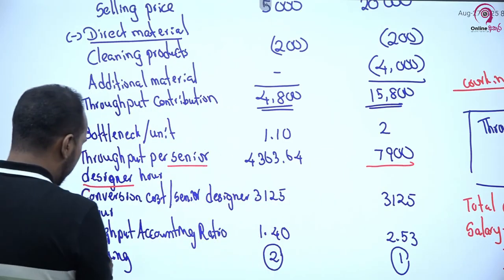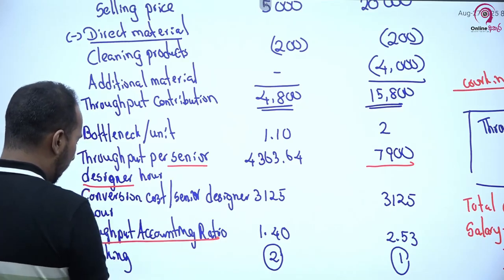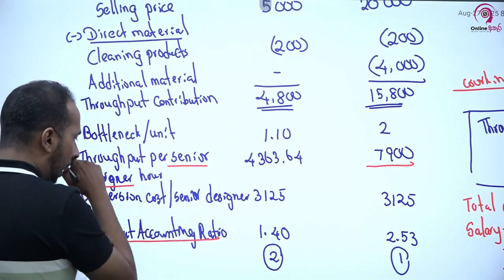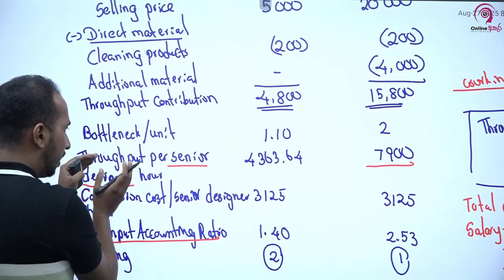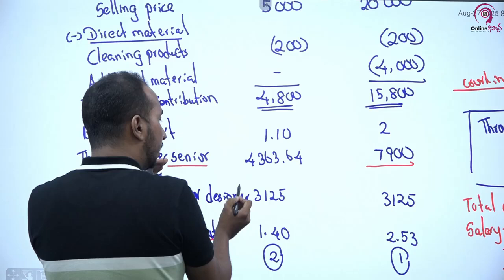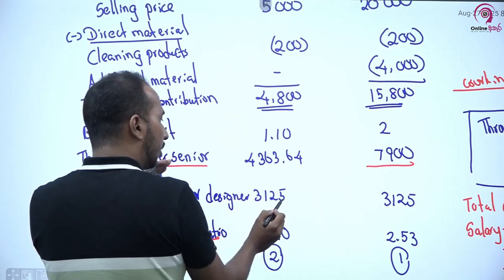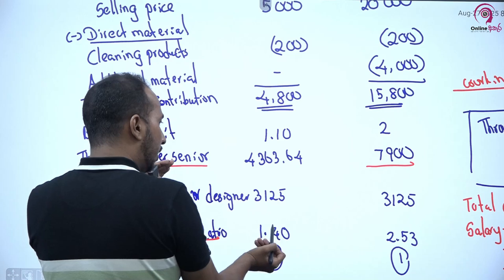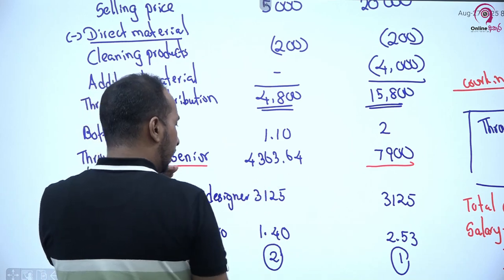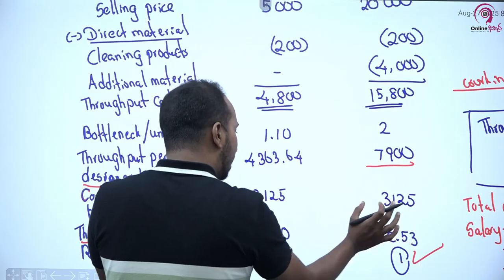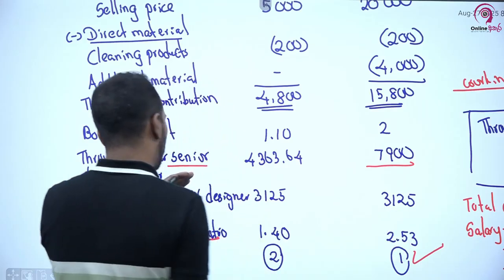ඊළඟට අපි තව ස්ටෙප් එකක් ඉස්සරහට ගිහින් බලනවා throughput accounting ratio එක. throughput accounting ratio එකේදී අපි බලන්නේ ළමයි අපේ පැයකට, දැන් senior designer පැයකට කොච්චර throughput එකක් හම්බ වෙනවද? ඒ පැයක් ඔපරේට් කරන්න අපිට කොච්චර conversion cost එකක් යනවද? එතකොට throughput එක වැඩි වෙන්න මේ ratio එක වැඩි වෙනවා. ratio එක වැඩි කියන්නේ profitable. That's why we give the highest priority to hair treatment which has the highest throughput accounting ratio.